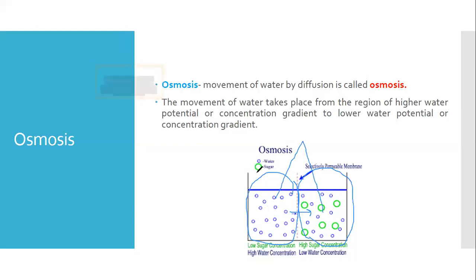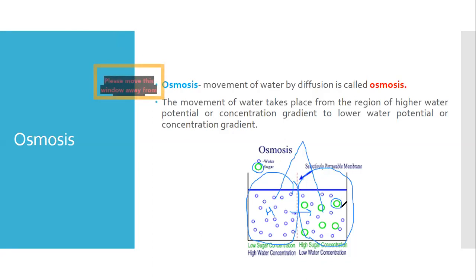Here the green sugar molecules are almost absent, nil sugar molecules are there, so the water potential or water concentration is very high. Now in this other solution, the sugar molecules are there. For example, when you take a glass of water and add sugar to it, the water molecules get replaced by the solute molecules, that is the sugar.